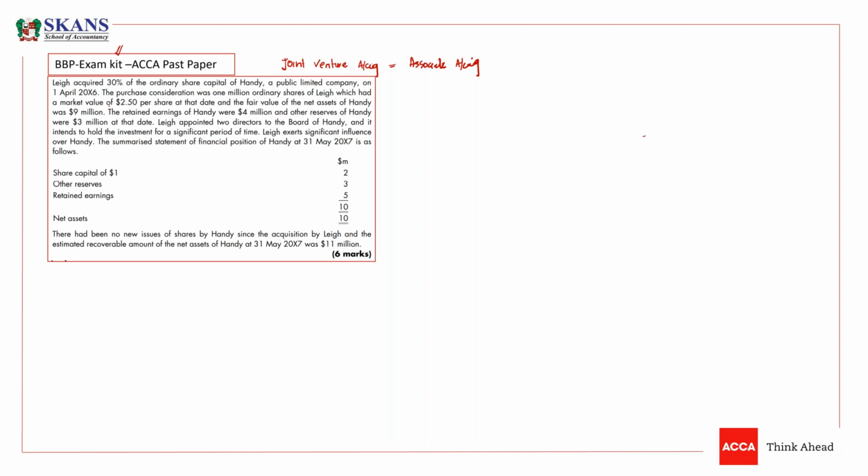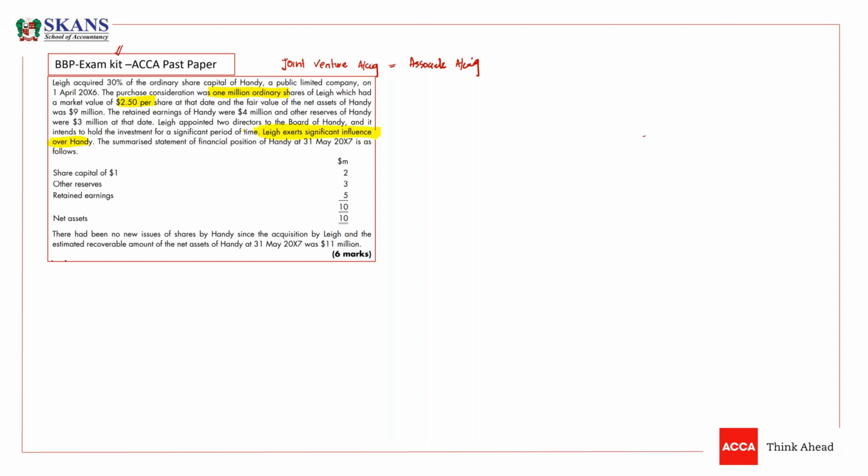So what is the consideration, guys? We know 2.5, 1 million shares. We have provided 1 million shares, and each share has a market value of 2.5. The retained earnings of Handy were 4 million and other reserves of Handy were 3 million at that date. Lee appointed 2 directors to the board of Handy, and it intends to hold the investment for a significant period of time. Lee exerts significant influence over Handy, so we know that this company is an associate.